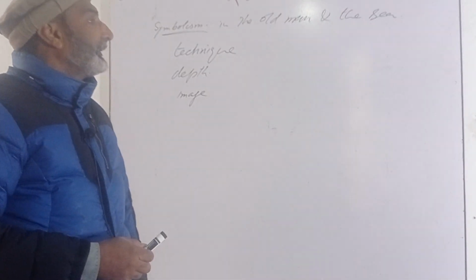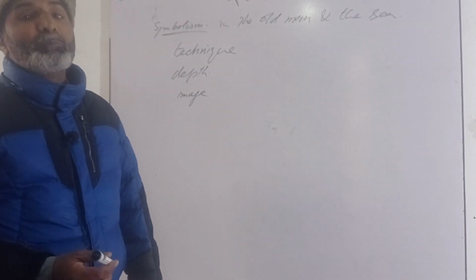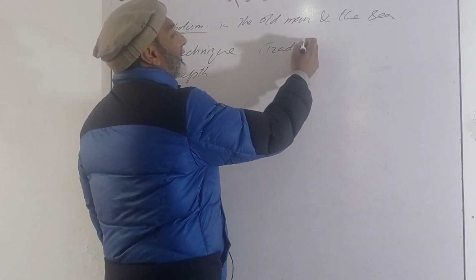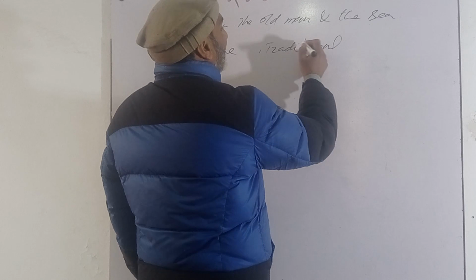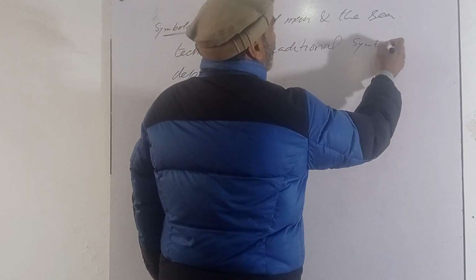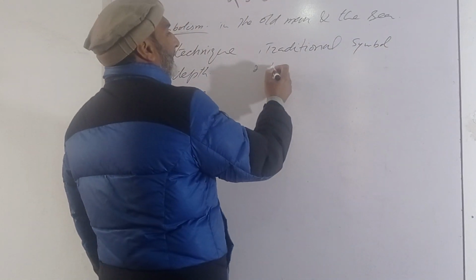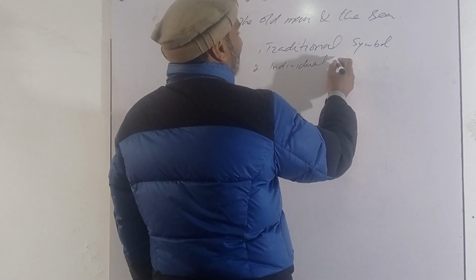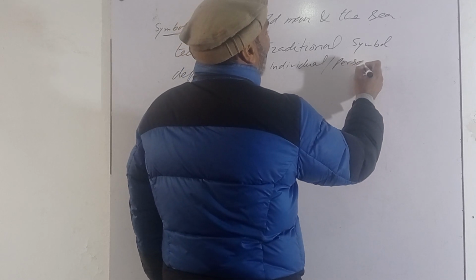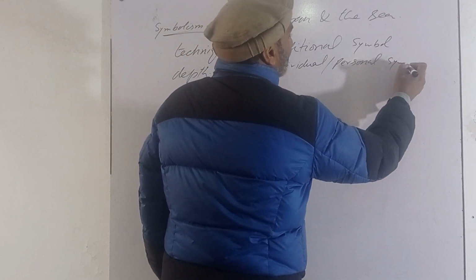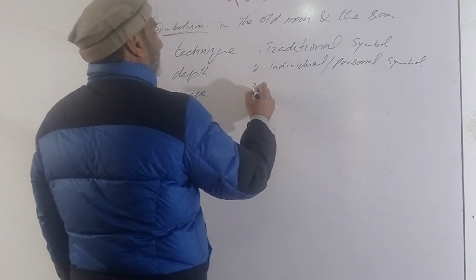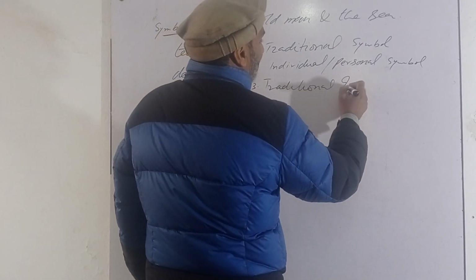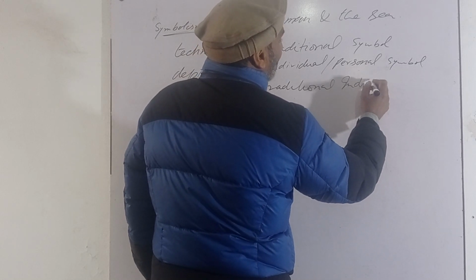So, symbolism is of various types. It has main three types. The first type is traditional symbol. The second one is individual or personal symbol. The third one is traditional individualized symbol.